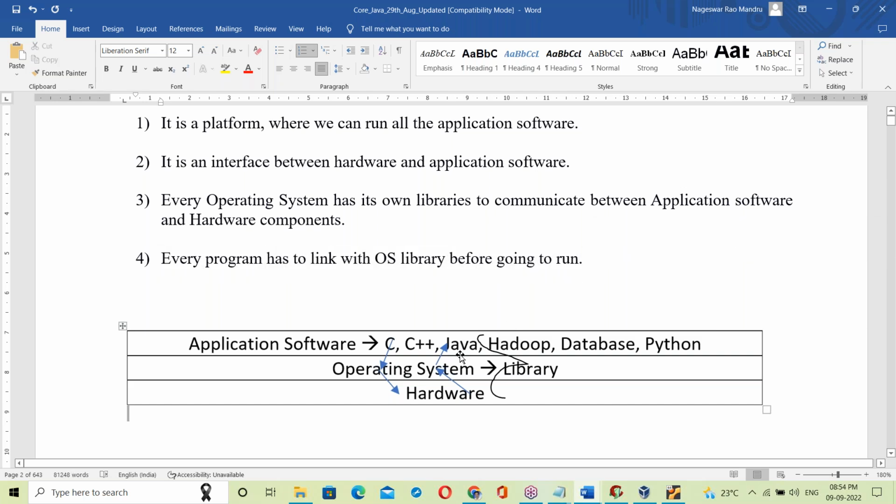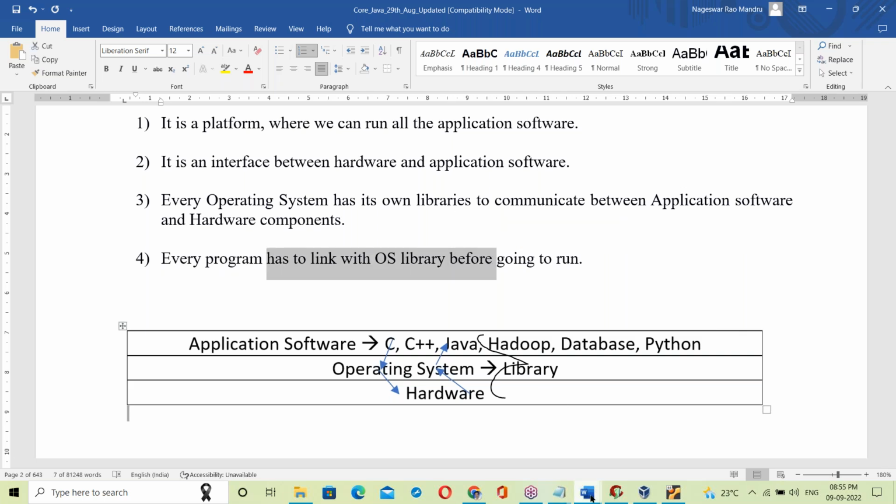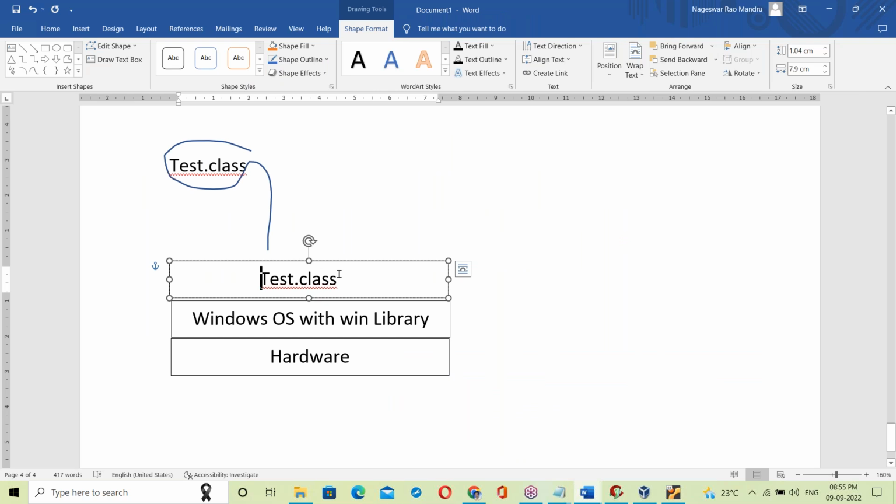Even a Java program also has to link with OS library. Without linking with OS library, your program will not run. Every program has to link with OS library, because using the library it communicates with the hardware components. Even a Java program also has to link. But where is that link?